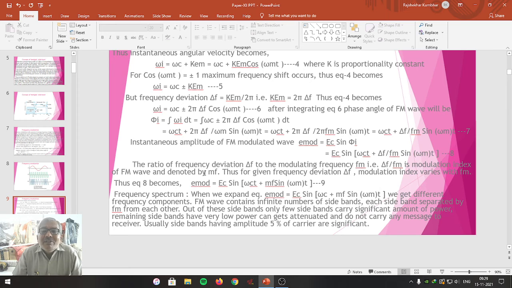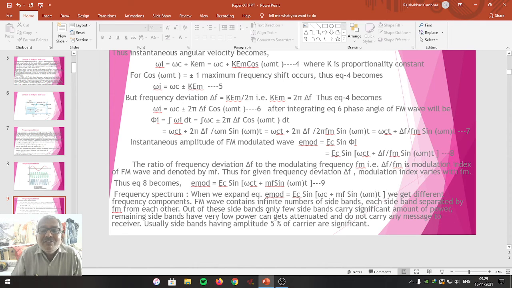When we expand equation number 9, that is E modulation equal to EC sine of omega ct plus mf sine of omega mt, we get different frequency components. FM wave contains infinite number of sidebands. Please do remember, FM has infinite number of sidebands, but AM has only 2 sidebands, that is upper sideband and lower sideband. Here infinite number of sidebands are present. Each sideband is separated by fm from each other.